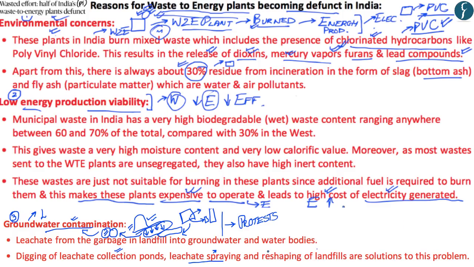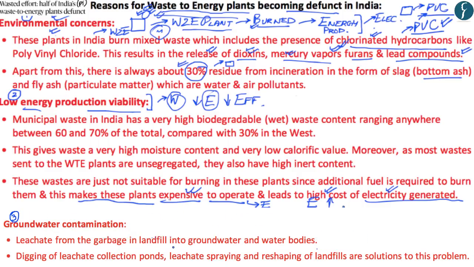Now, the third and the final solution given in today's article is to reshape the landfill, whereby it can be made sure that this particular landfill does not touch upon any form of groundwater, and apart from this it can also be ensured that it is not near any form of water body. Now, these are the three main problems with regards to waste to energy plants within India.